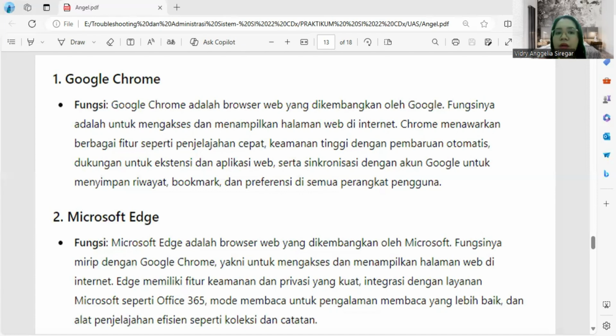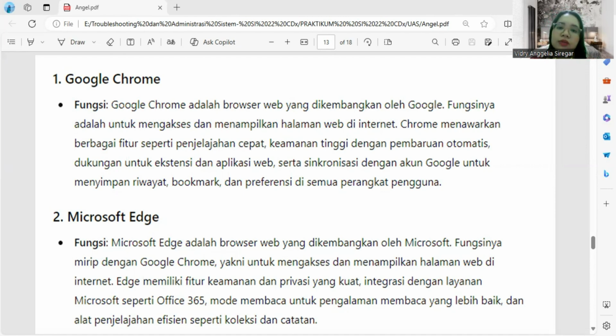Number 3, Microsoft OneDrive. Microsoft OneDrive is a cloud storage service that allows users to store files and data online.